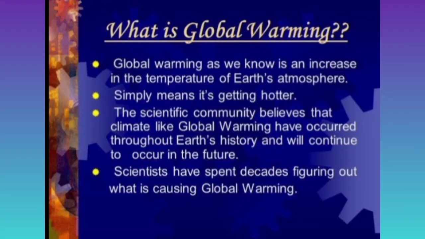What is global warming? Global warming, as we know, is an increase in the temperature. So we see an increase in the temperature of the Earth's atmosphere. If there is an increase in the temperature, it leads to global warming. To simplify it, we can say it's getting hotter. Many scientists have spent decades figuring out what is the cause of global warming. What is the cause of global warming? Let's see it.